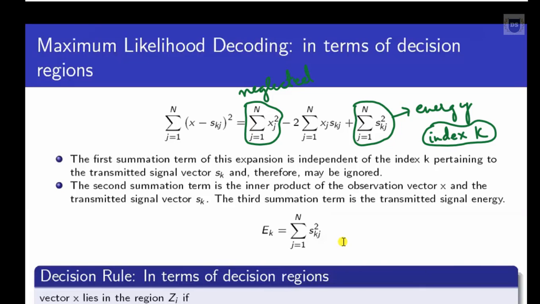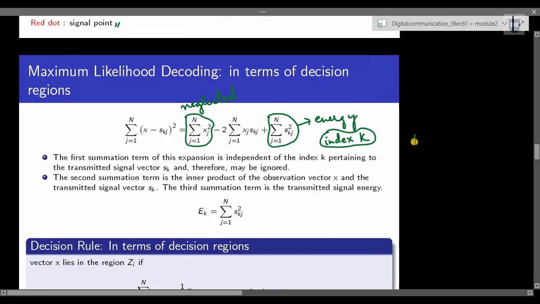Out of these two terms the last term represents energy of that signal, because by now in Gram-Schmidt's orthogonalization process we have seen that if we are having some signal s1 of t, its energy can be calculated as the integral from 0 to T of s1 of t square dt.